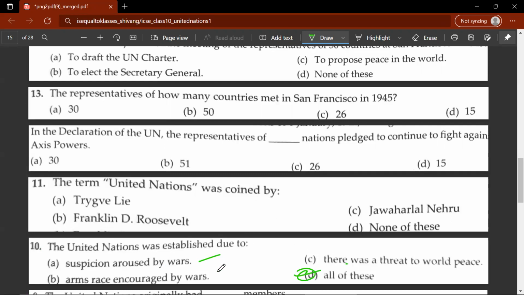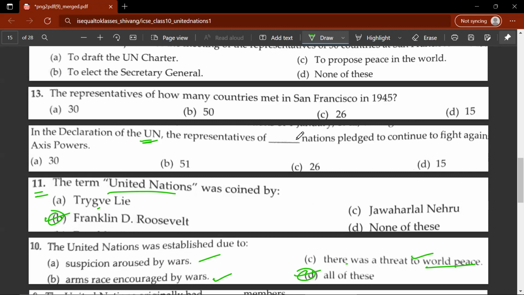Suspicion aroused by wars, arms race encouraged by wars, there was a threat to world peace. 11th question, the term United Nations was coined by B. Franklin D. Roosevelt. 12th question, in the declaration of the UN, the representatives of Dash nations pledged to continue to fight against the Axis powers.